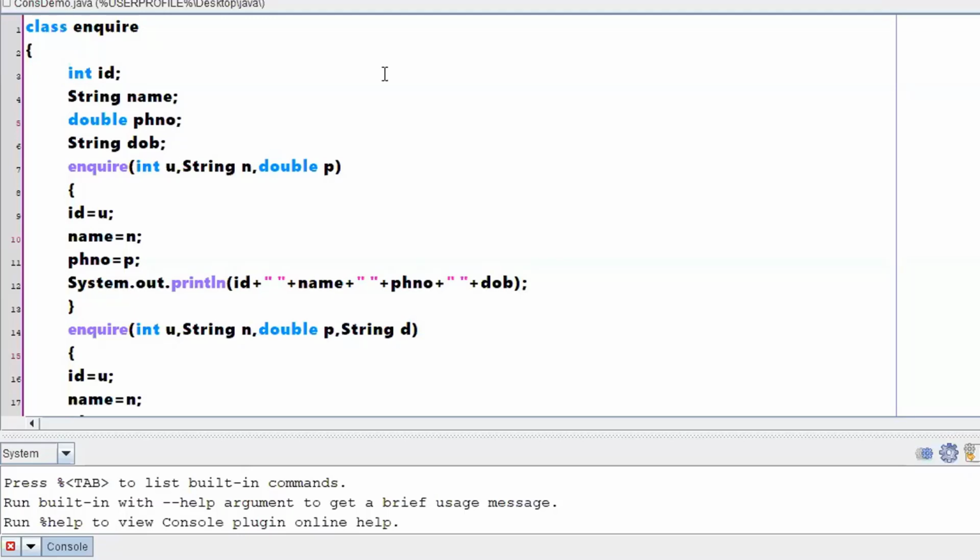So if it is an int, 0 will be assigned. If it is a string, null will be assigned, right? So the default constructor will be there, which will not take any argument. Just the class name followed by brackets, your common brackets. That constitutes what is called a default constructor. Constructors with no arguments are called default constructors.